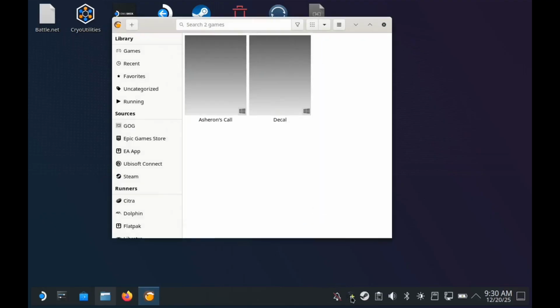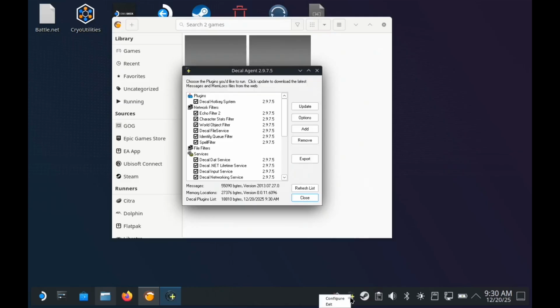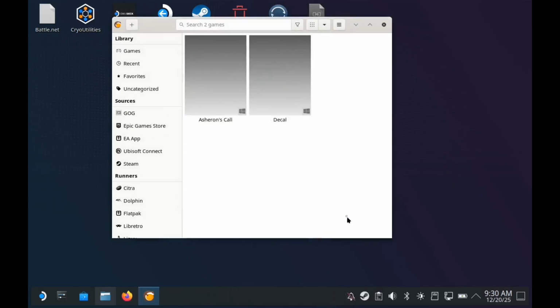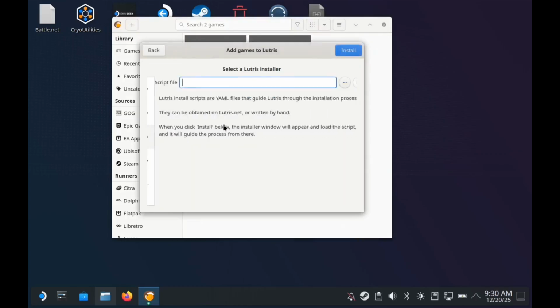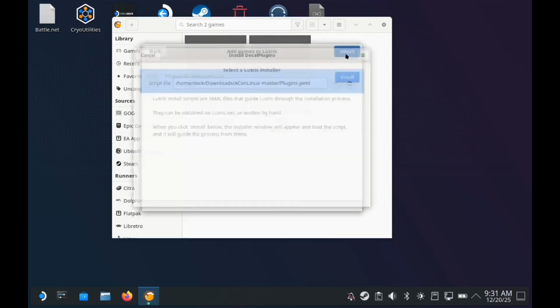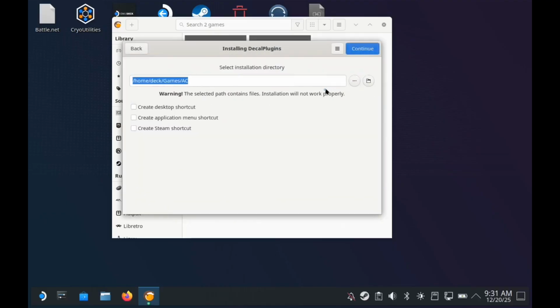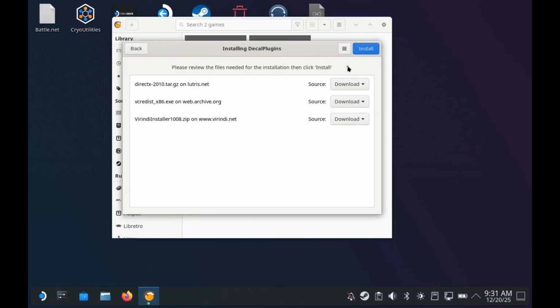Once you've verified everything is working to this point, exit Decal completely so that we can begin the installation process for the Viridian plugins. Again, you'll have to specify the installation path manually, followed by plugins.yaml. Click Install, Install, Continue. Again, we're going to ignore the selected path contains files error.